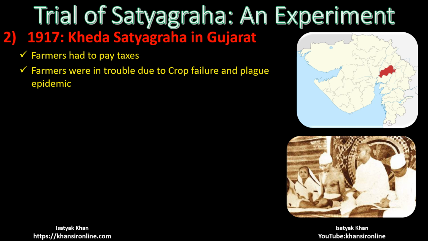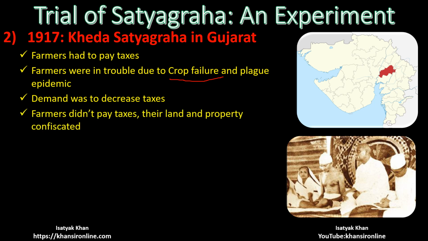And there was also crop failure due to failure of monsoon. There was not enough crop available. Plus there was plague epidemic, and farmers were not in a condition to pay revenue to the government. Farmers लगान देने के condition में नहीं थे. So farmers of Kheda demanded the government that taxes should be decreased. But government did not respond to this demand, and the revenue was not decreased, and those who could not pay, did not pay.